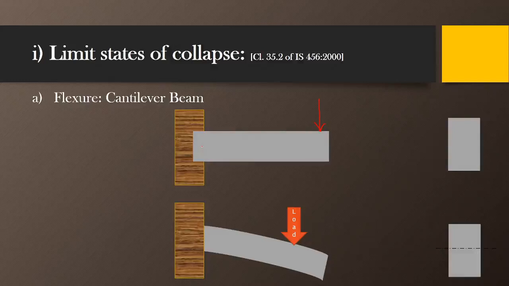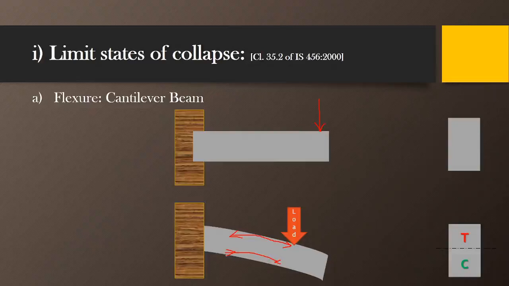So in this case, the top fibers will be in tension and the bottom fibers will be in compression. So exactly reverse conditions are there as compared to the previous case. Above the neutral axis there will be tension, and below the neutral axis there will be compression.